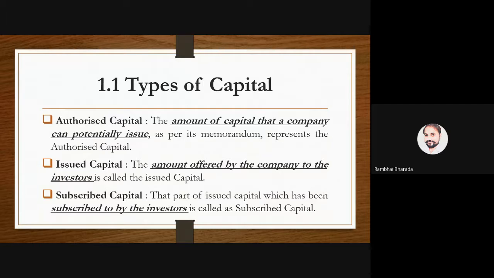So how many? 20 lakh into 10. Sorry, 2 crores. Okay.